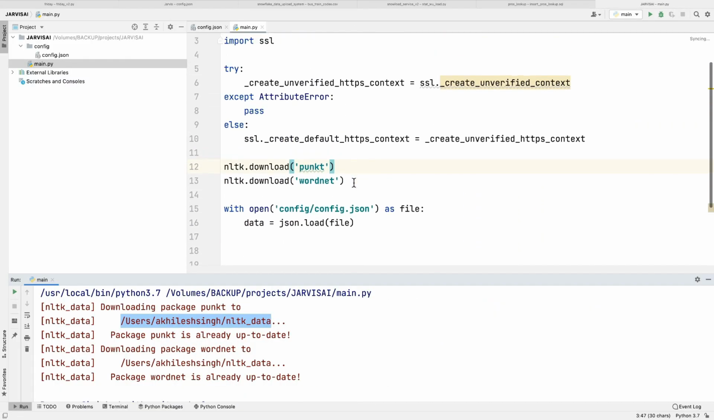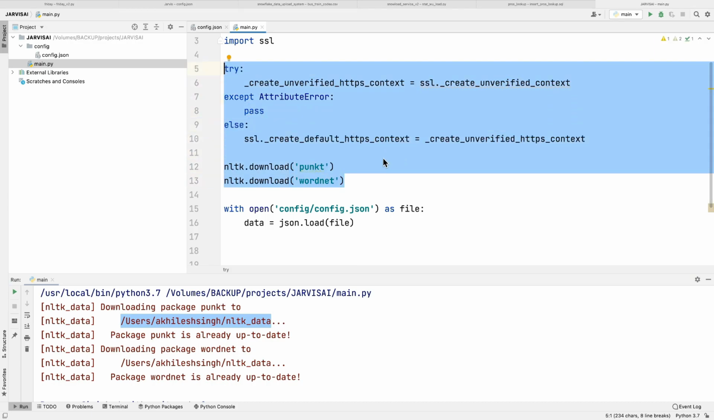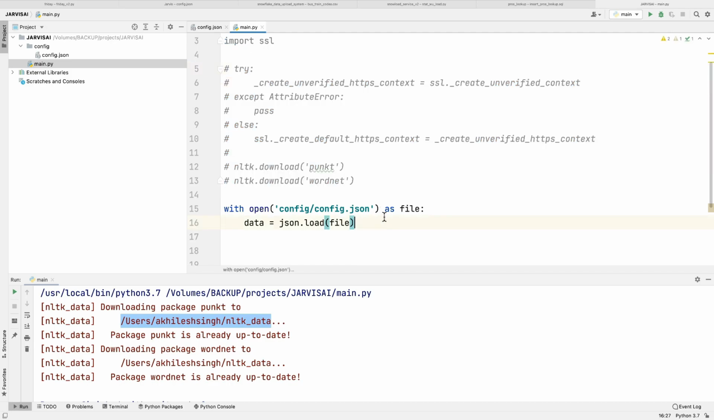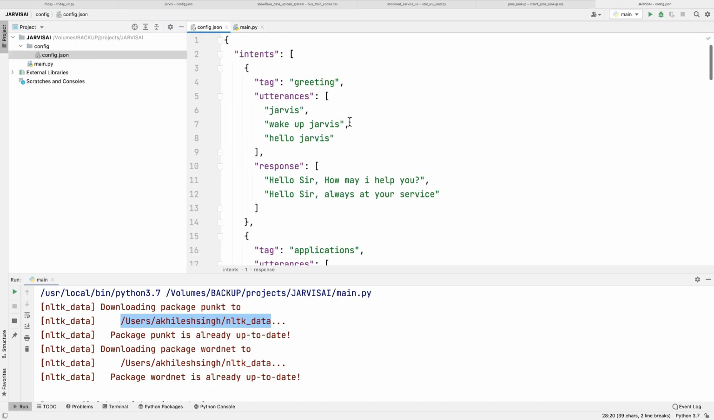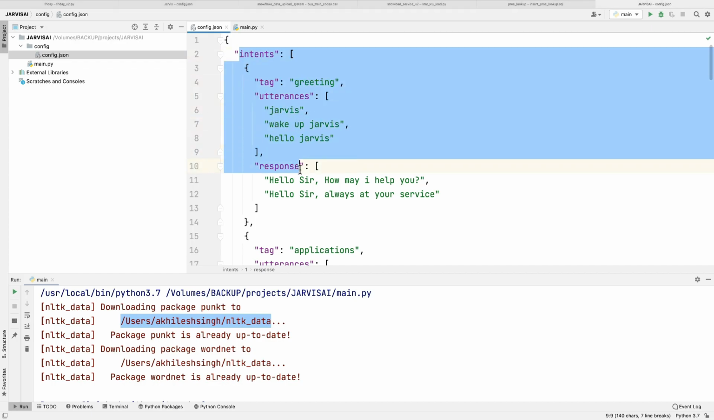This activity will be only once. When you have downloaded it, just comment these lines of code. Now you need to differentiate this data into your classes and objects. For that, we are going to read this JSON as we have already done, and differentiate these tags, utterances and responses.